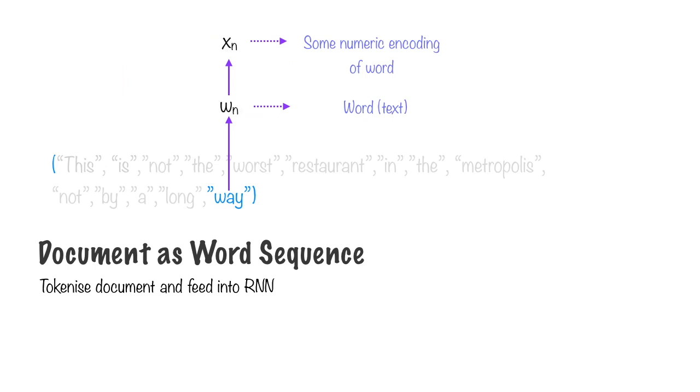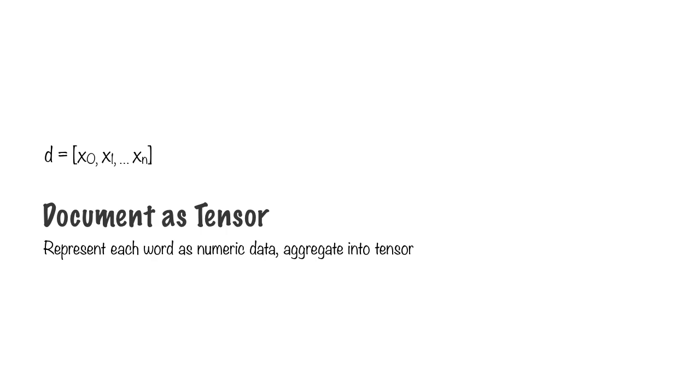Every word has a corresponding text and some numeric encoding of the word. Once you have this numeric encoding, you can represent this document as a tensor. This tensor is basically just a list of these encodings. Remember that every encoding has a numeric form. Neural networks can just deal with numbers after all.